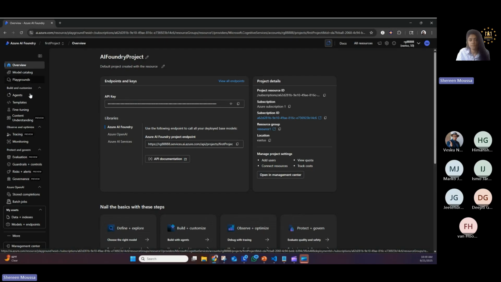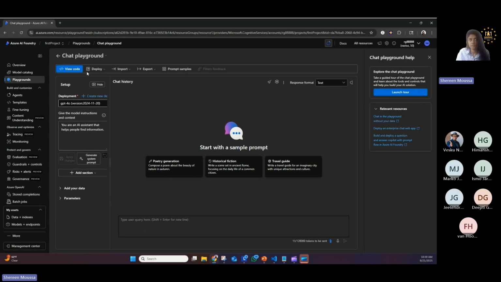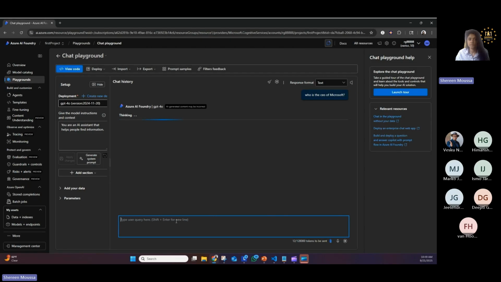First, if you go to the playgrounds, you will find an option for chat playground. You just click on chat playground, and here my instruction is just: you are an AI assistant that helps people find information. So this is pretty much a generic AI assistant. If I say, who is the CEO of Microsoft? It will be using the web data to get that. So, say, Satya.